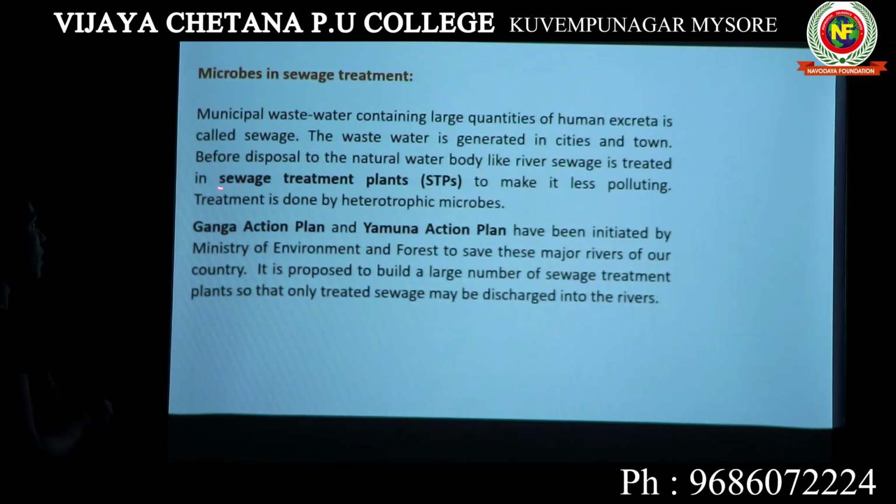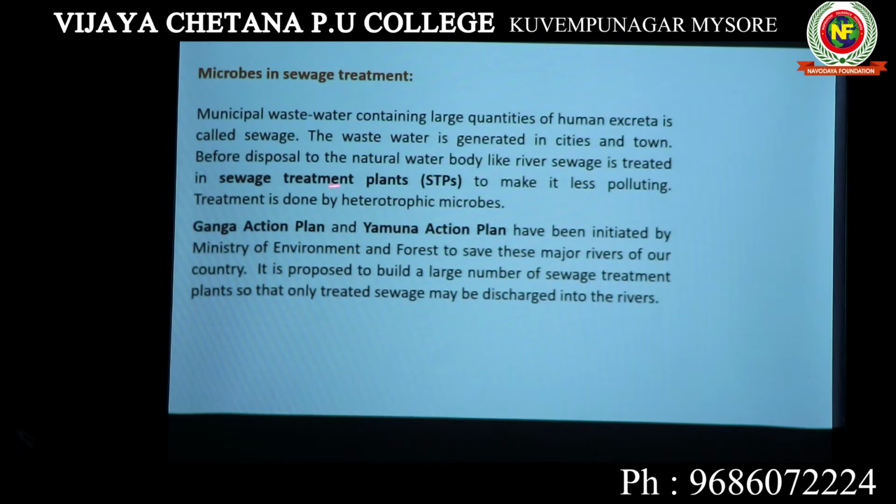Here the sewage will be cleaned to make it less polluting. We cannot say you will completely clarify the water or make the water pure for drinking. That will not happen in the sewage treatment plant. Here they will make it less polluting. When the municipal wastewater comes out of your house, it is completely polluted. In the sewage treatment plant, we will make it less polluting. Treatment is done by heterotrophic microorganisms. We will study about these microorganisms later.